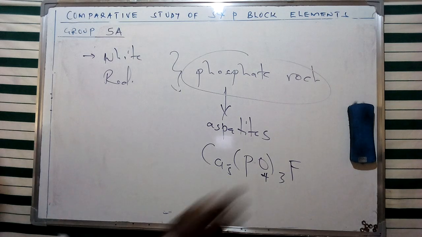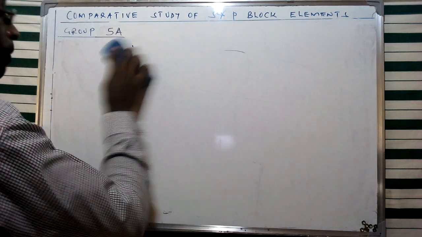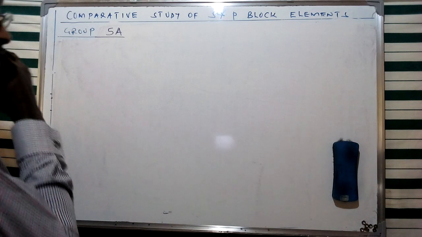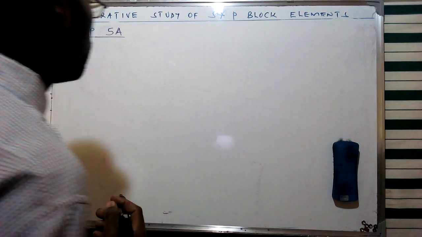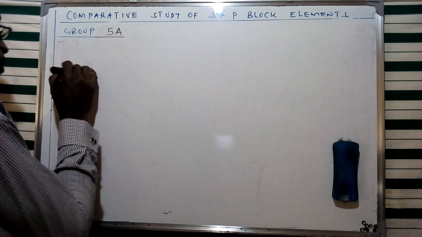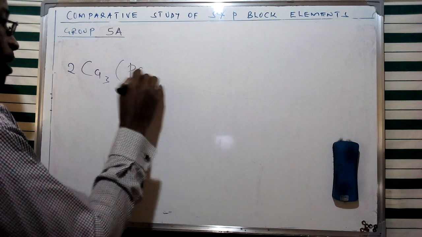And I can give a quick illustration of an example of how we can obtain that in equation form. I've said that it is obtained from heating these phosphates with silicon oxide and coke in an electric furnace. So we are going to have this stoichiometric equation giving this specific illustration.